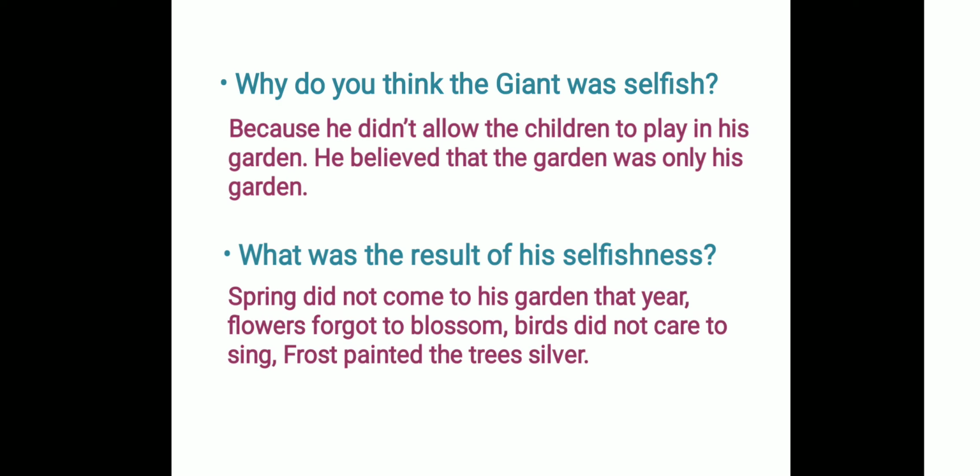Spring did not come to his garden that year. Flowers forgot to blossom. Birds did not care to sing. Frost painted the trees silver. So because the giant had not allowed the children to enter, spring came in all the other parts of the country that year, but spring chose not to enter the giant's garden. The giant's garden was covered with things like snow, frost, hail. So there was winter all over. There was no blossom in the tree. There were no birds singing in the garden. So his garden remained very sad, very cold for the whole year.